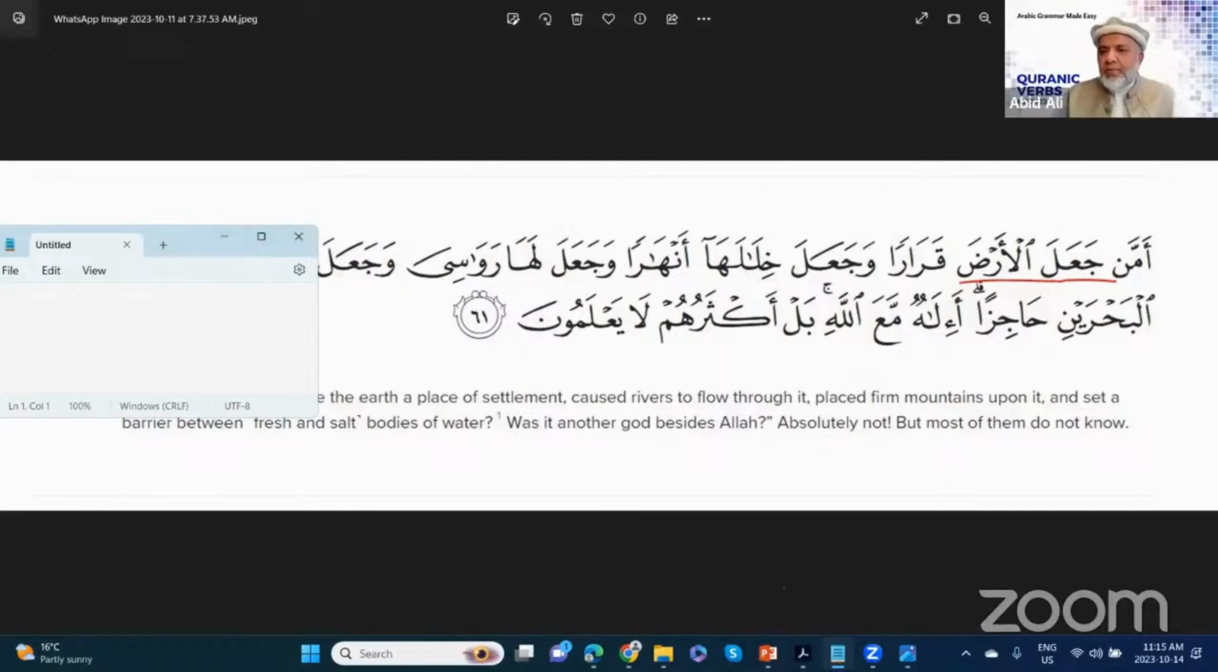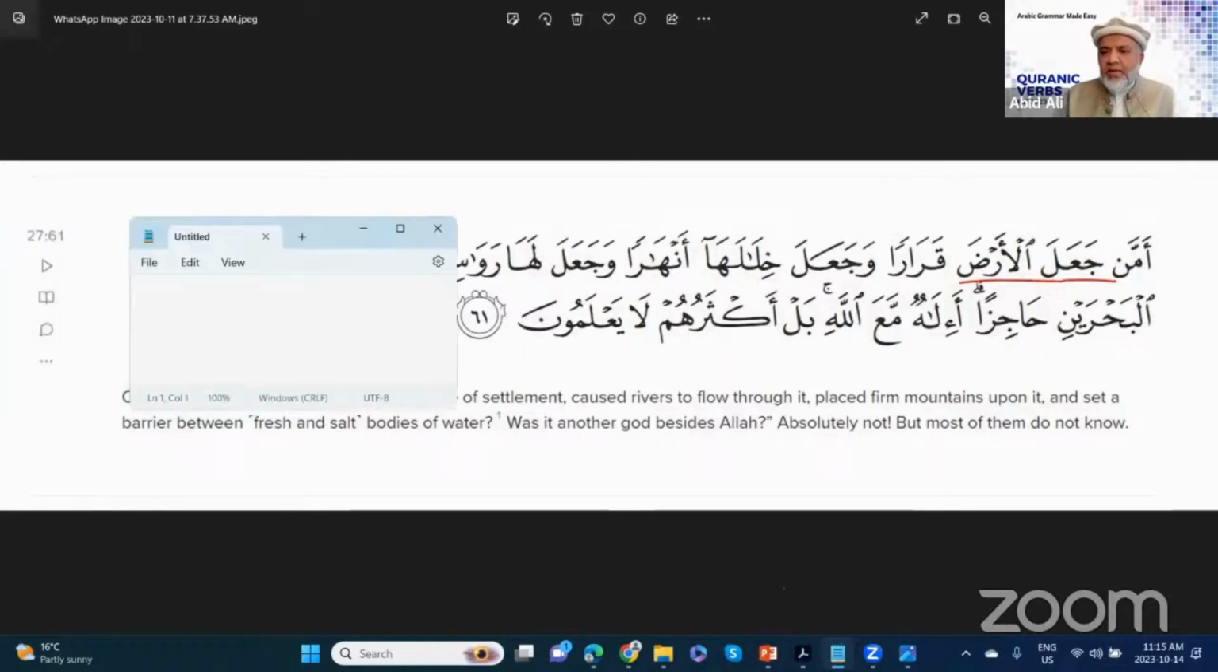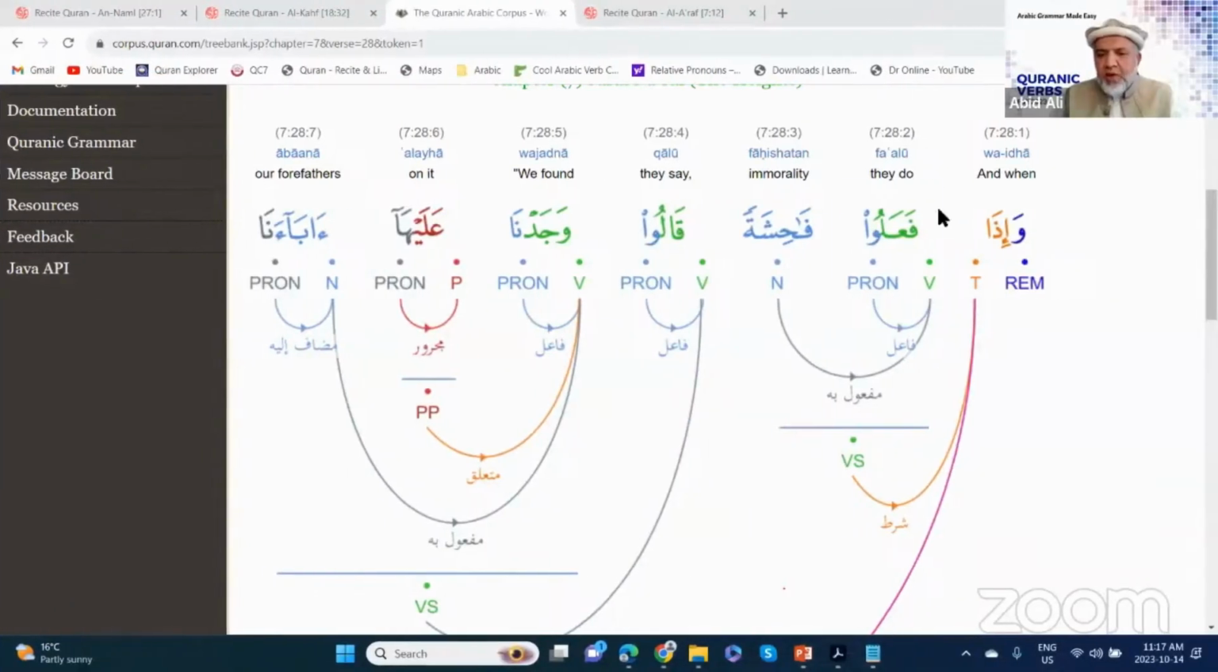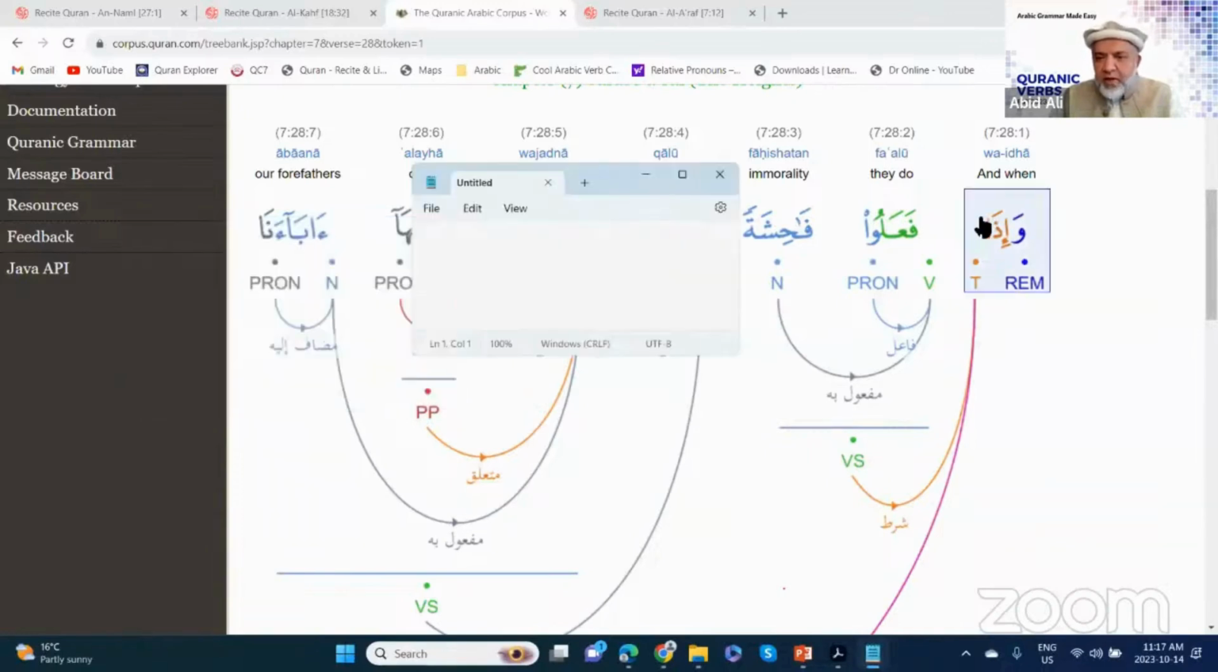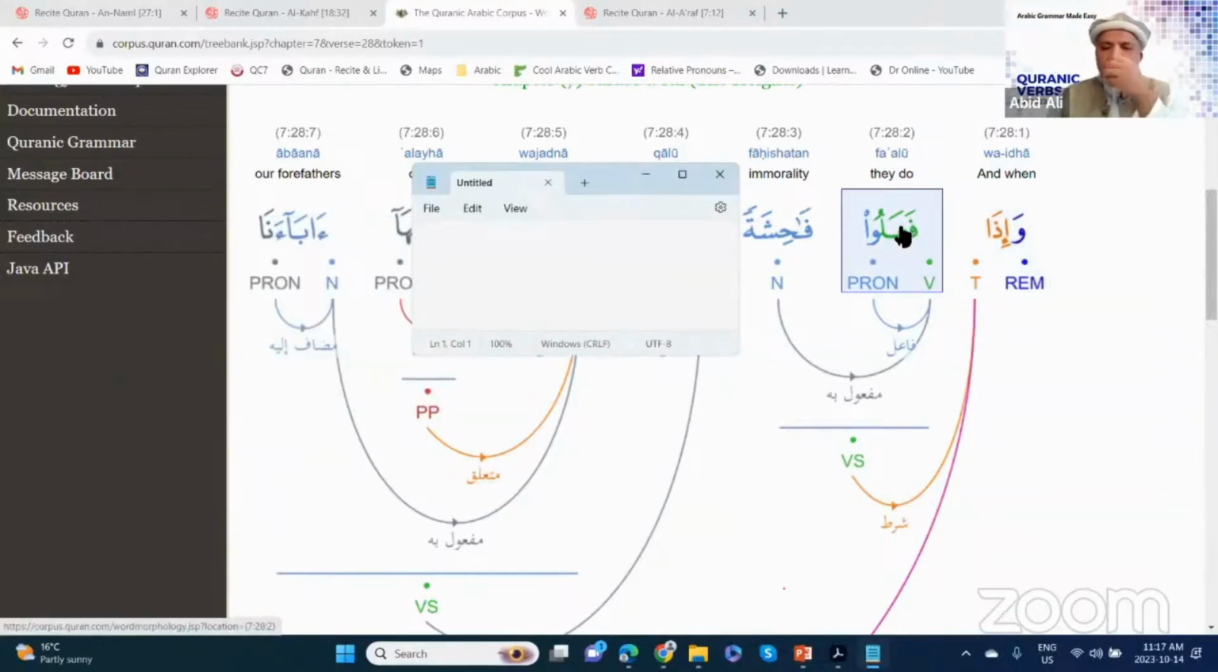So does that help you, everybody, understand? In this little sentence, I want you to focus on fa'alu fahishatan. The only thing I want to focus on in this sentence is this part and not this part. So is fa'alu siga number 3?